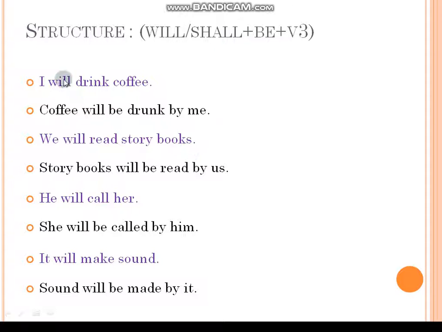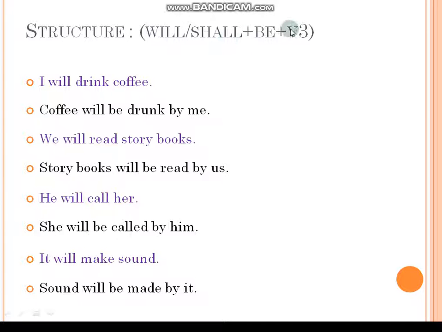Okay. If you want to understand the structure of that, how to change them into passive, the structure goes like this. We need to use the first auxiliary according to the subject. Already I told you that shall is used for I and we, and will can be applicable for all kinds of nouns and pronouns. You can use will for I and we also. After the auxiliary, we need to add be. That means will be or shall be. So we need to add be to the auxiliary. Auxiliary, what is there? Will, otherwise shall you will take. Along with that, we need to add one more, that is be: shall be or will be.